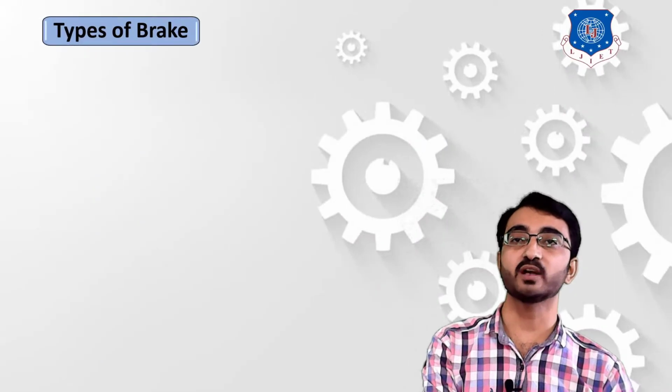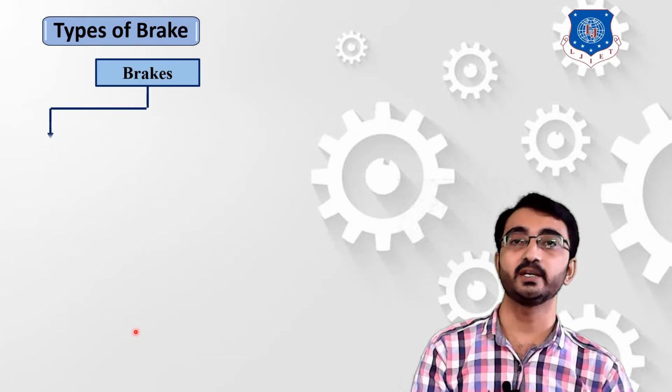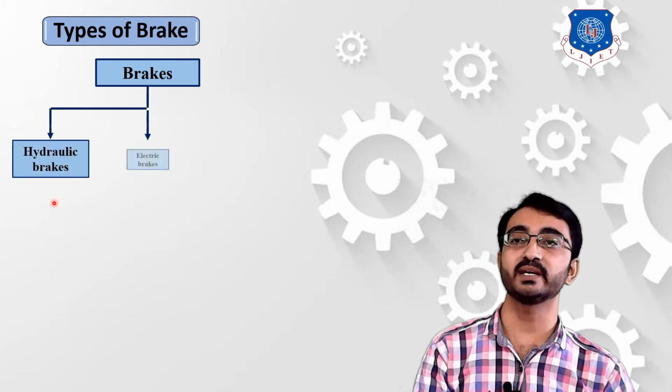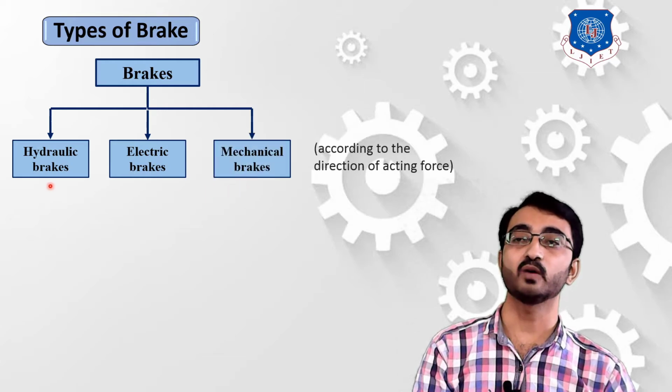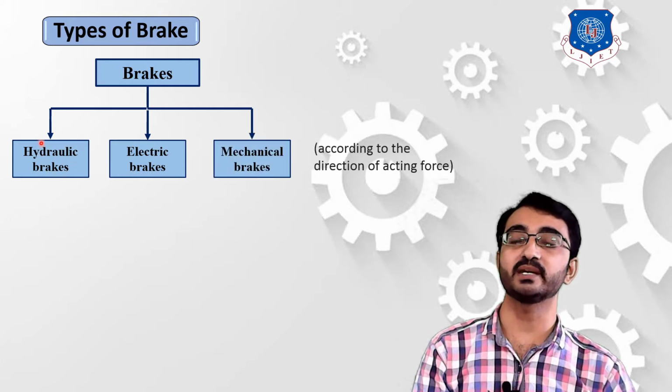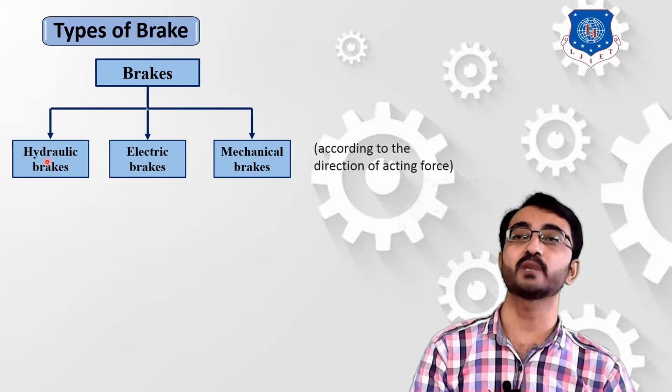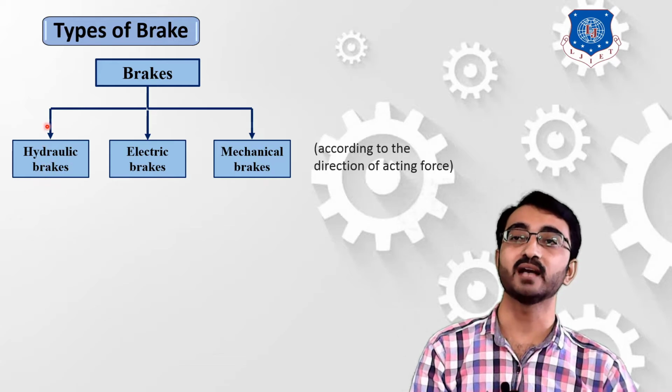The types or classification of brakes. Okay, so these brakes are mainly classified into three categories, that is hydraulic brakes, electrical brakes and mechanical brakes. Now as the name indicates, the hydraulic brakes are those in which we are using a fluid, either water or any liquid, which helps us to produce the external force. Then it is known as a hydraulic brake.